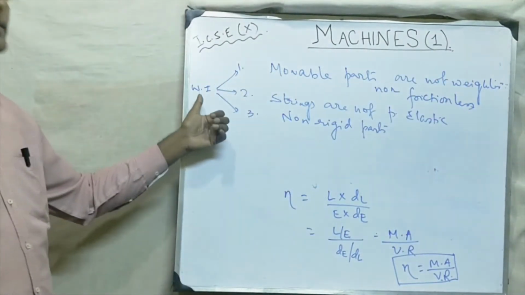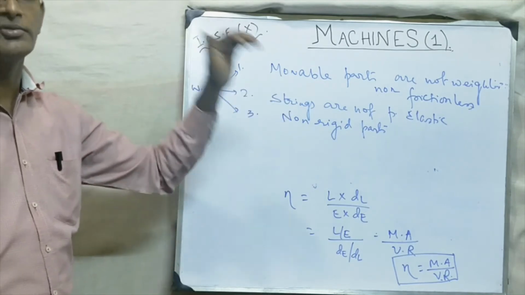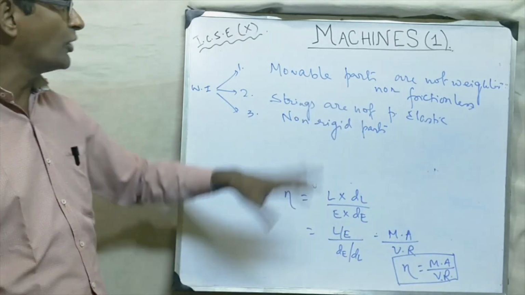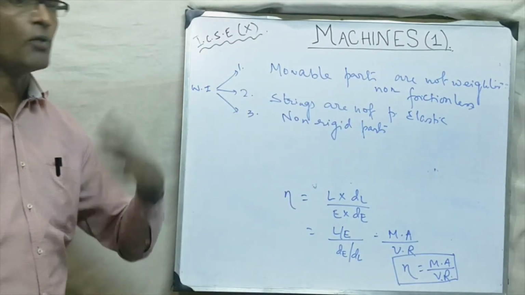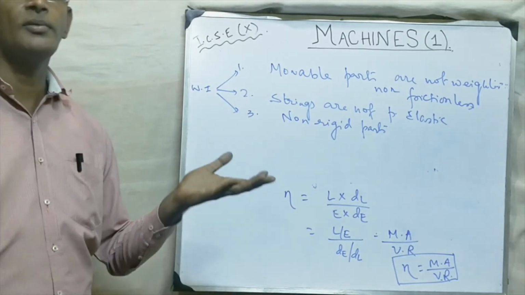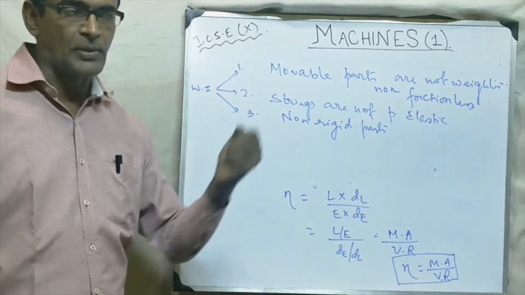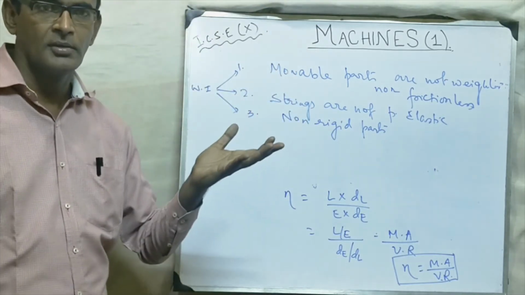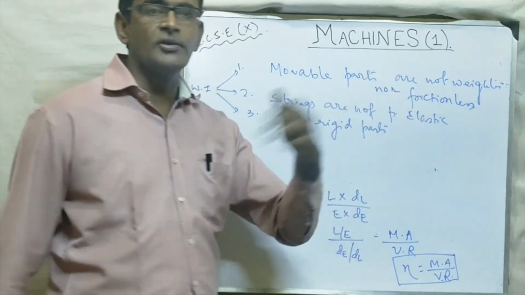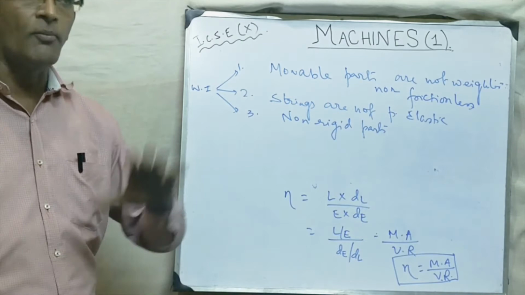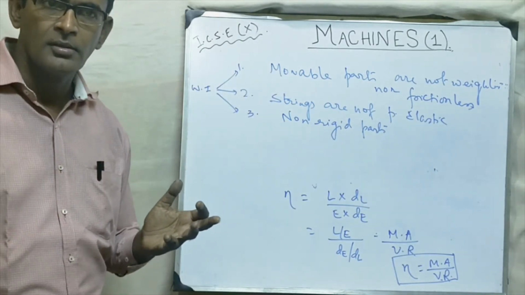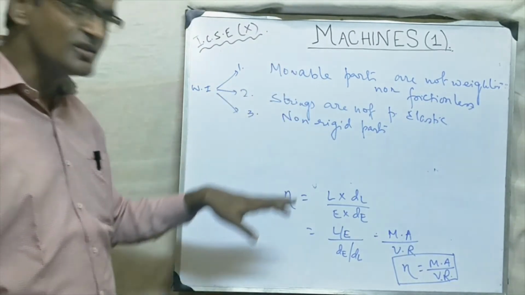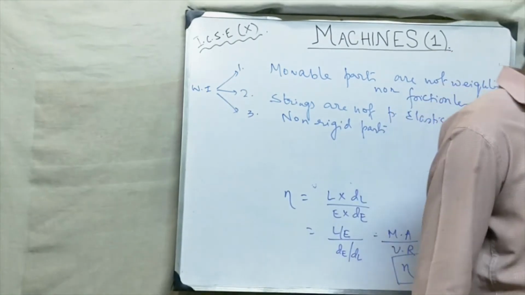Which energy? Input energy or work input or work done on the machine is wasted. So suppose you are giving 100 joule and 20 joule is wasted in all this. So how much will you get in return? Obviously 80 joule. Suppose you took 100 rupees to the market to buy something. But 20 rupees you waste in transportation. So how much can you buy for? 80 rupees now. Because transportation is the loss of money. Here also these are the loss. So this is the reason why efficiency of machine is not 100%.